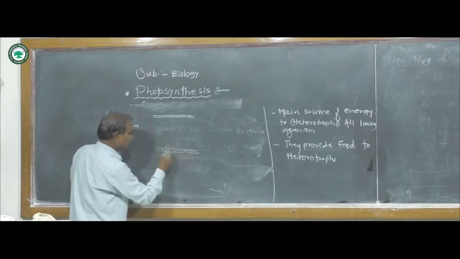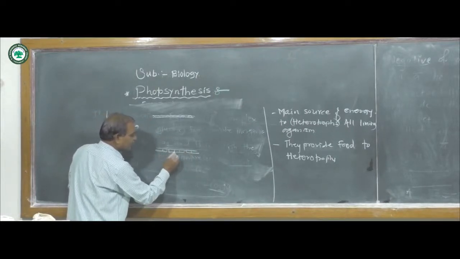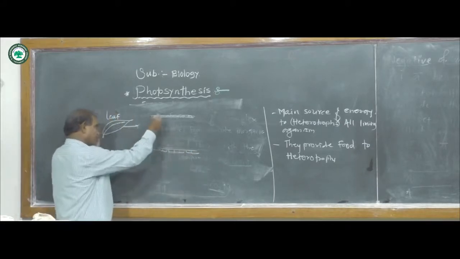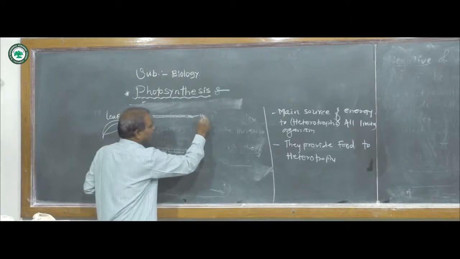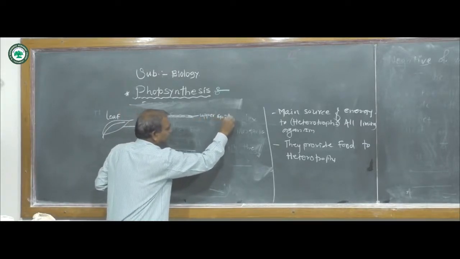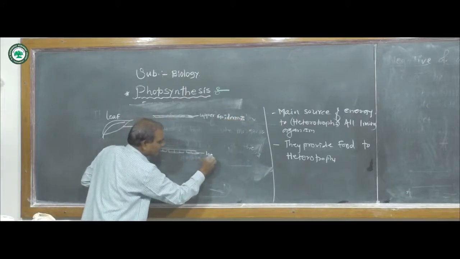The stomata are also covered with the cuticle. The thick or thin cuticles are covered by the upper epidermis, and the lower surface is also called the lower epidermis.